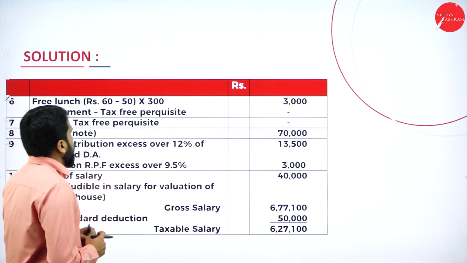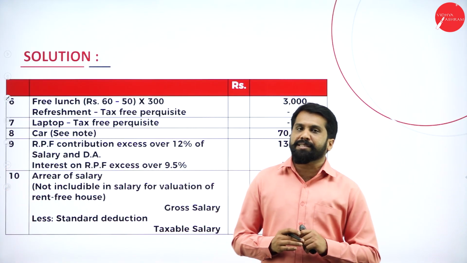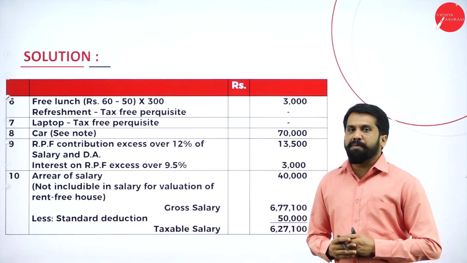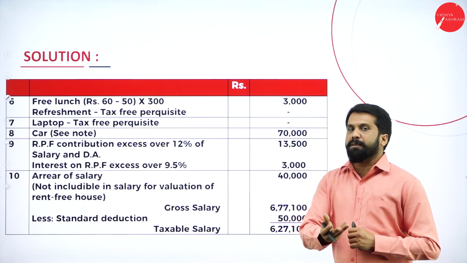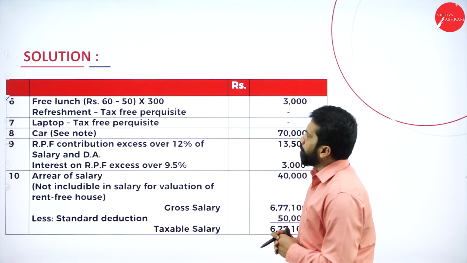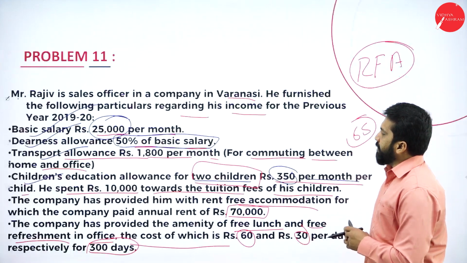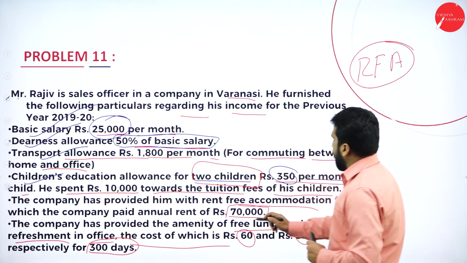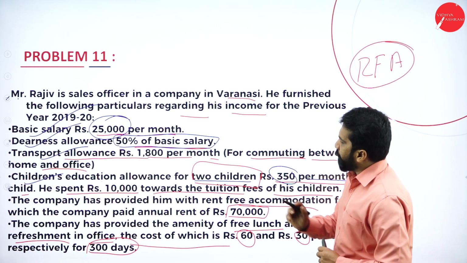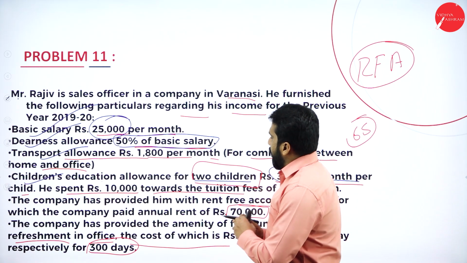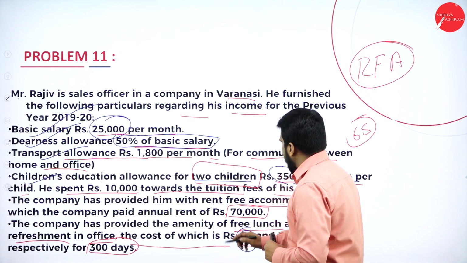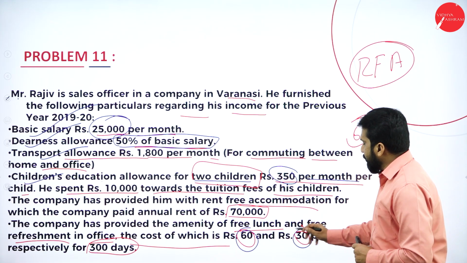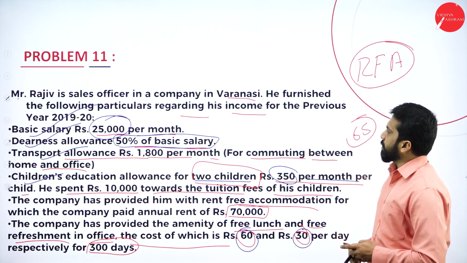Next, continuation. Free lunch they have provided. It is all perquisites or allowances. If it is paid by cash, it will be allowances. If paid by food or benefit, then we call it perquisites. Now, in this, they have provided free lunch. How much have they provided? The company has provided the amenity of free lunch and free refreshment in office, the cost of which is 60. What is the cost of the lunch? 60. What is the refreshment? It is 30. Remember, I'll go back to your concept class.